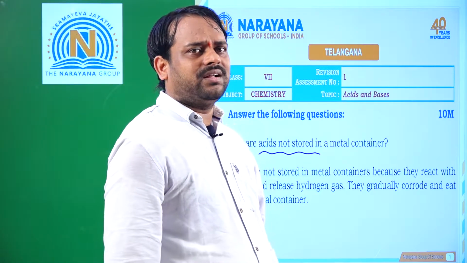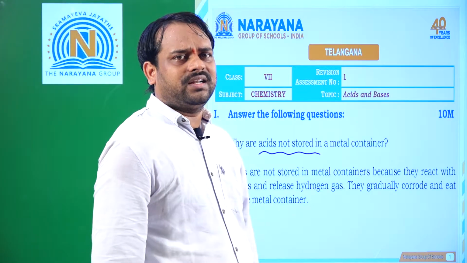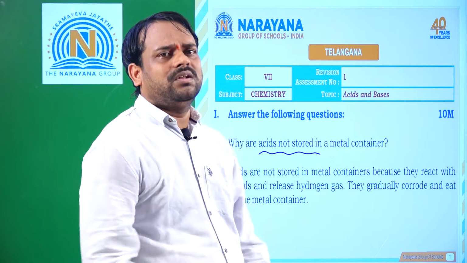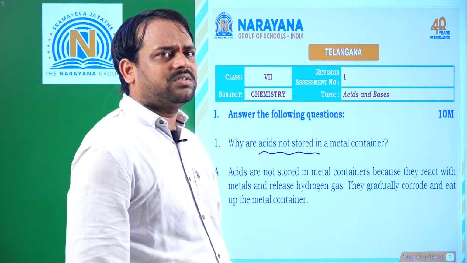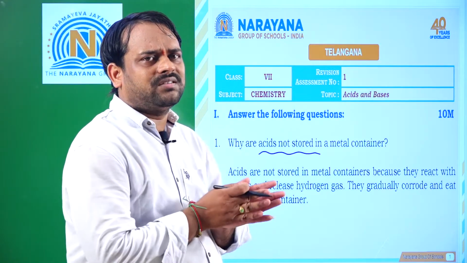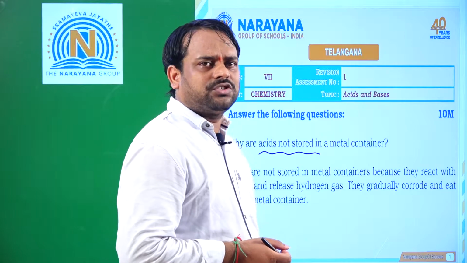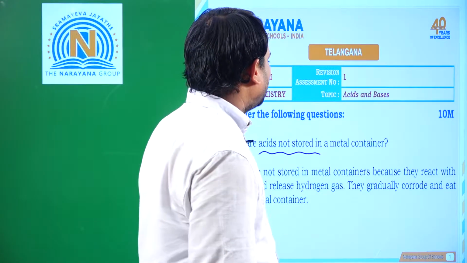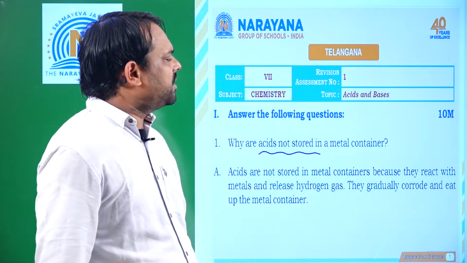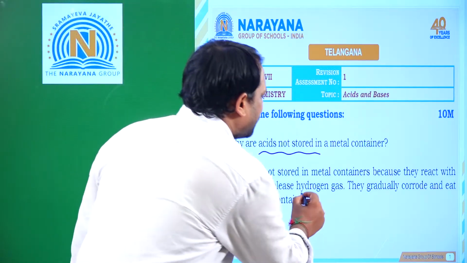So whenever the metal is reacting, different metals have different natures. Some metals may have a poisonous nature. So what happens when acid is stored in a metal container? Because of the reactivity of metals with the acid, we cannot store acids in a metal container. Acids are not stored in metal containers because they react with each other and produce hydrogen gas.